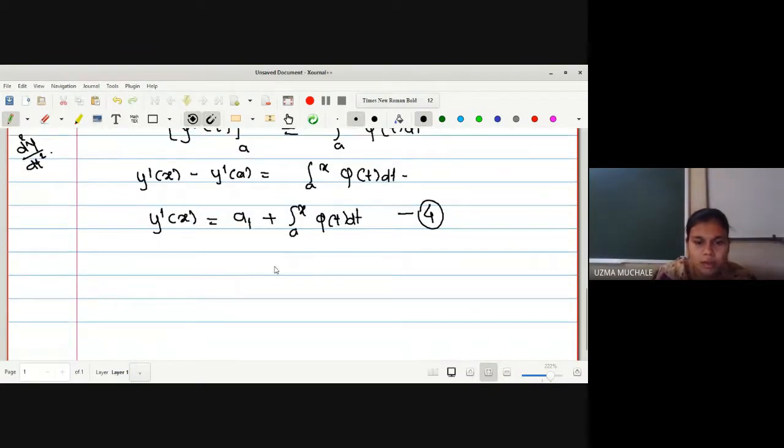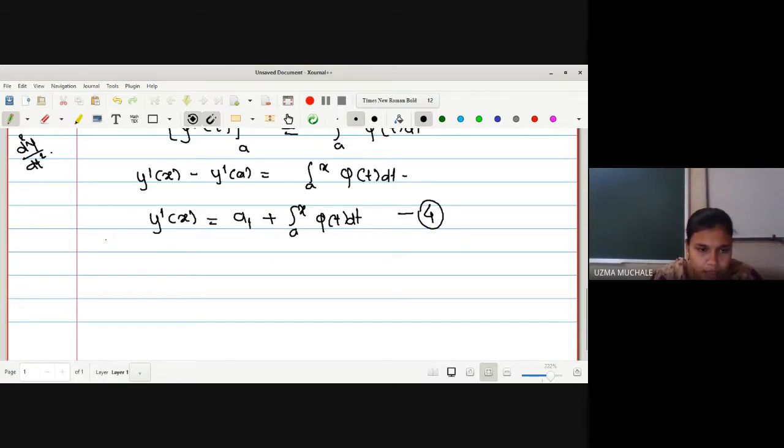What we will do now, again we are going to integrate this equation, so that after one more integration of this term, it will be simply y, right? So again we'll write the same statement. Whenever you appear for the examination, at that time you have to write down every statement, don't write directly, and you should rename the equations also, so that you can understand which equations you are going to use. Okay, so let us now write down